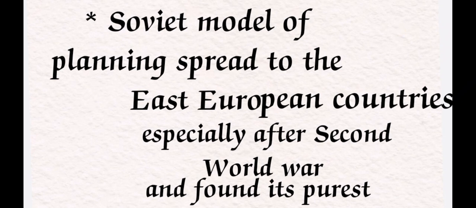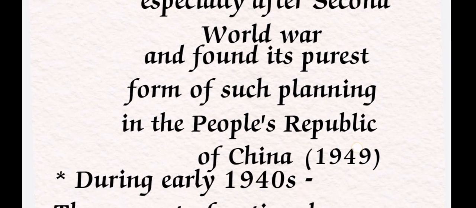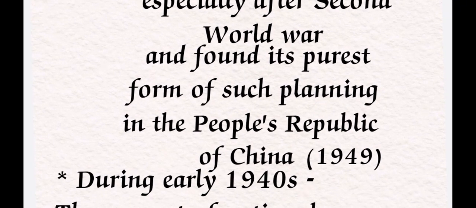So here the Soviet model of economic planning spread to the East European countries, because East European countries are nearer to the Soviet Union. That's why, first of all, whatever policies were implemented in the Soviet Union easily spread to the East European countries, especially after the Second World War. After the Second World War, it found its purest form of such planning in the People's Republic of China. It started in the Soviet Union, of course, but the purest form of national planning is in China, especially in 1949.